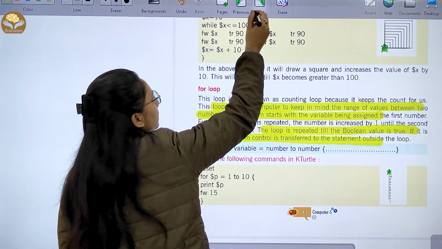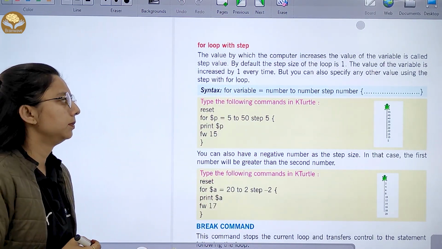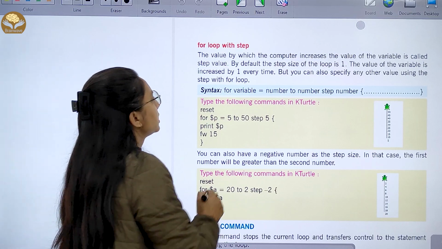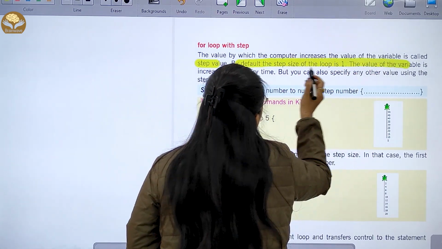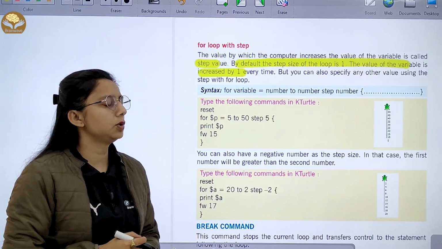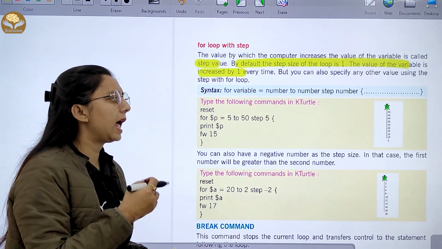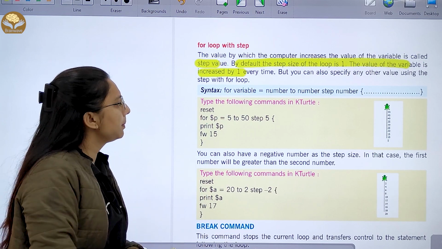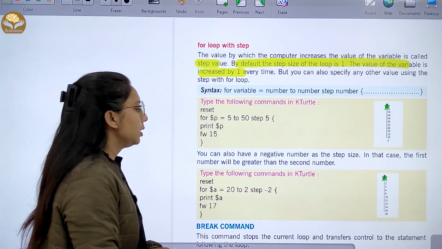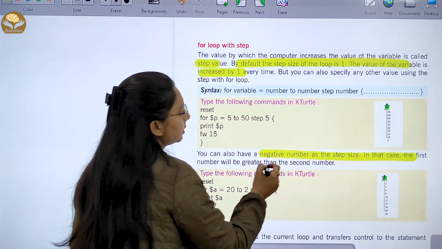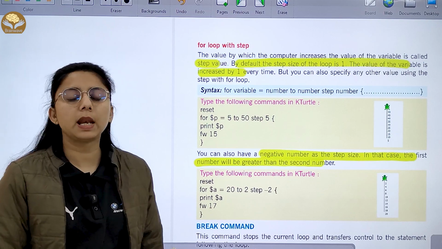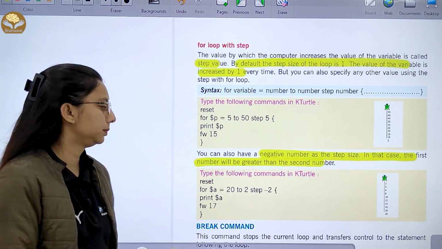So, next is the for loop with step. The value by which the computer increases the value of the variable is called the step value. By default, the step size of the loop is 1. The value of the variable is increased by 1 every time. But you can also specify any other value using step with the for loop. You can also have a negative number as the step. In that case, the first number will be greater than the second number.